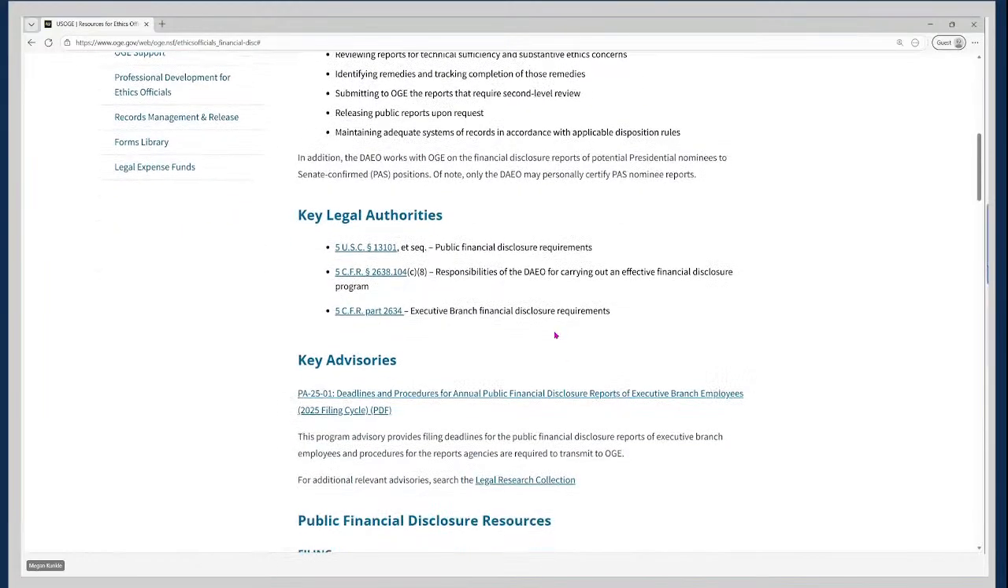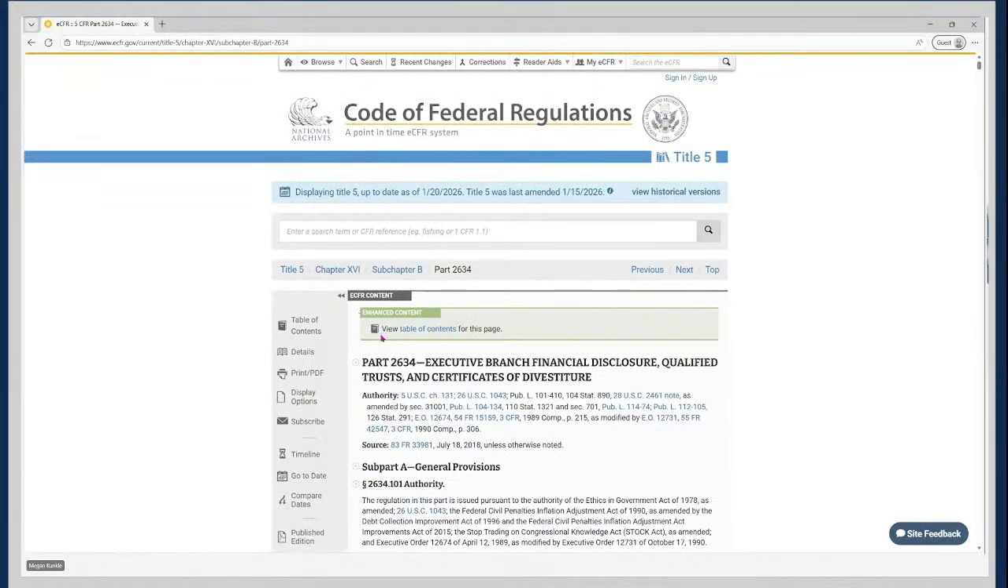So the first thing I want to highlight here is under the key legal authorities, you'll see a direct link to the Electronic Code of Federal Regulations, so to OGE's regulations on executive branch financial disclosure requirements. So if you want to take a closer look at this language, you can click the link here, and it will take you again to the Electronic Code of Federal Regulations, specifically to Part 2634.